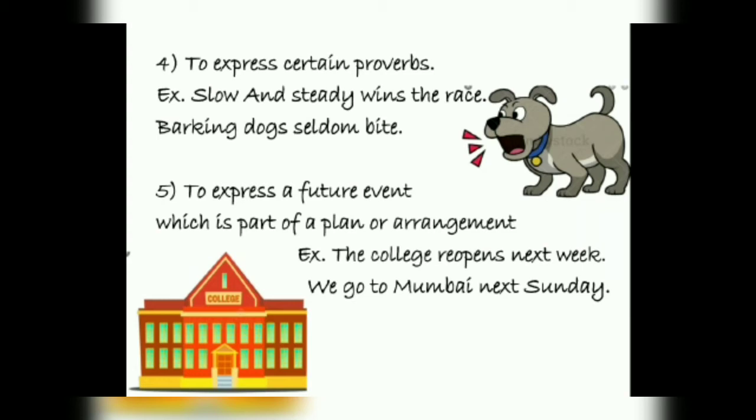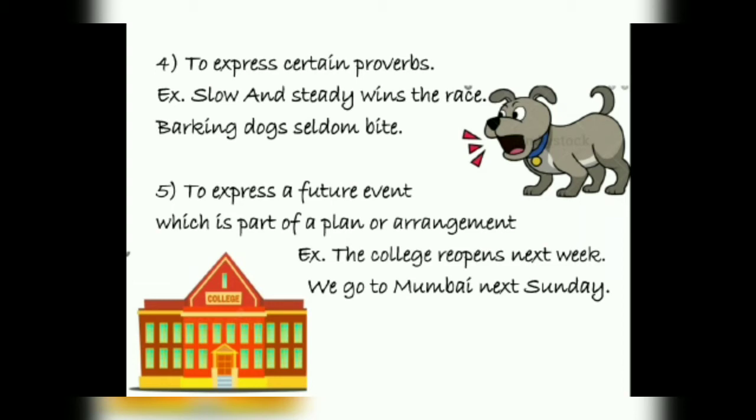Okay, that is true. The fifth use is to express a future event which is part of a plan or arrangement. For example, the college reopens next week. Okay, this is a future plan. The college is not opening today, it is opening next week. So that is the future. But here we have planned at this particular time.